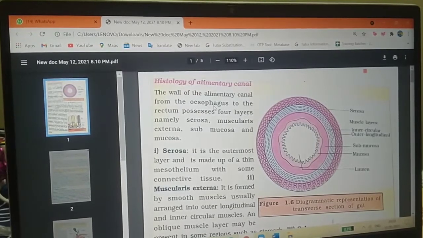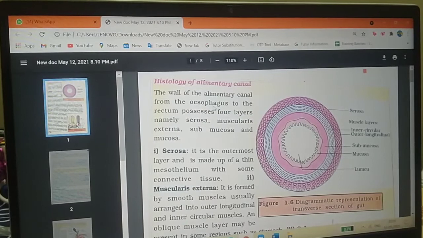As we know, the alimentary canal starts from the mouth and ends at the anus. Okay, histology. What is the meaning of histology? Histology means the study of tissues. The alimentary canal contains different types of tissues, so we learn this in the histology of the alimentary canal.